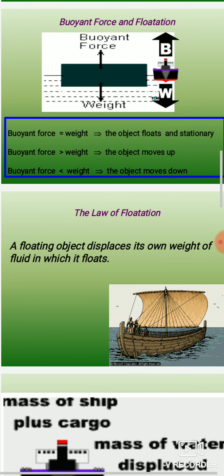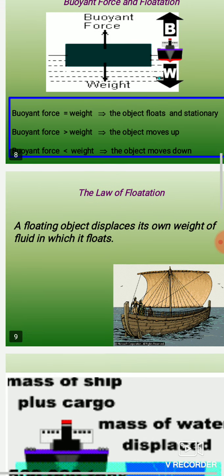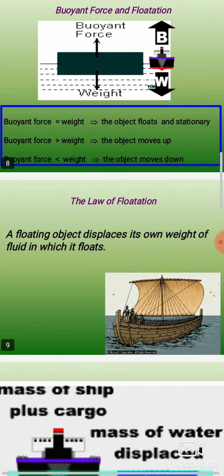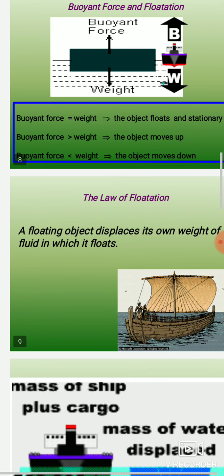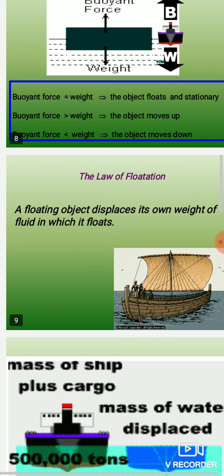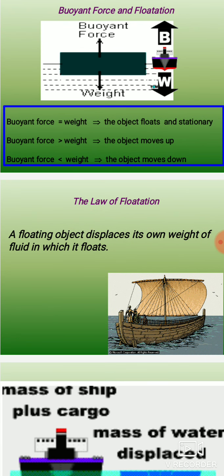We have understood that buoyant force is equal to the weight of the water displaced by the object. How much water the object displaces, the weight of that is always equal to the buoyant force which acts in the upward direction. Dear students, if buoyant force and weight of the object are equal, then the object floats and is stationary.